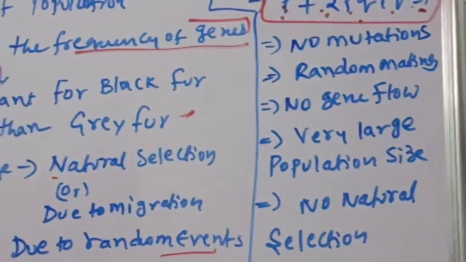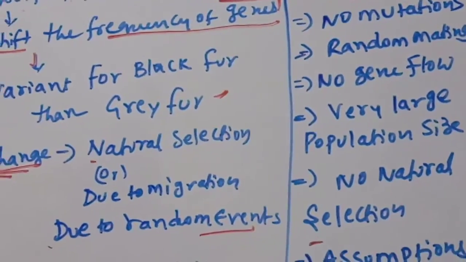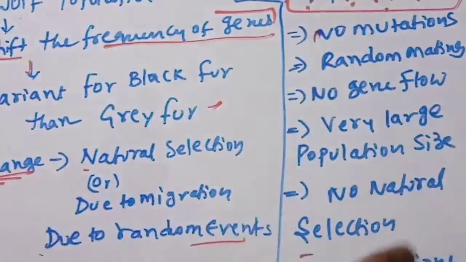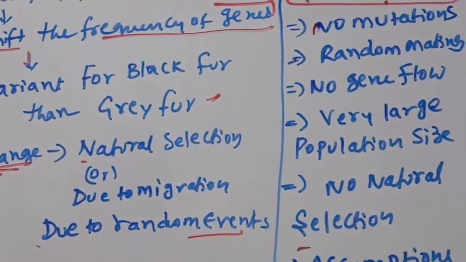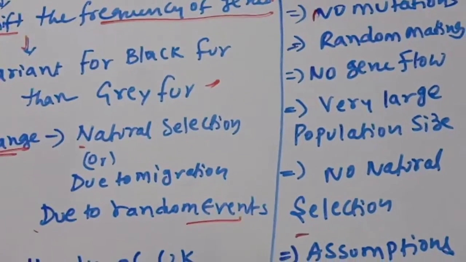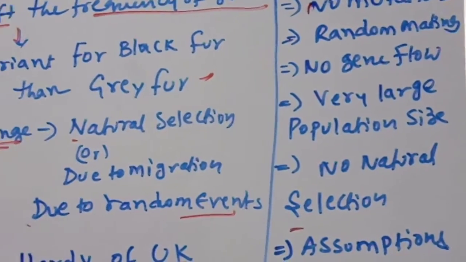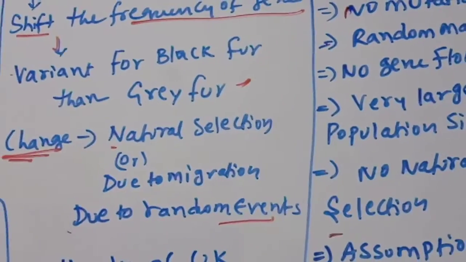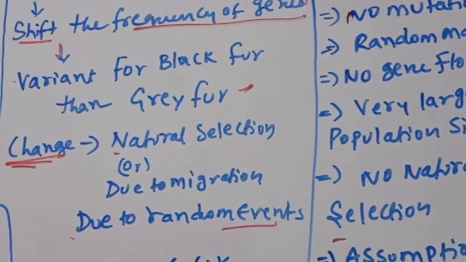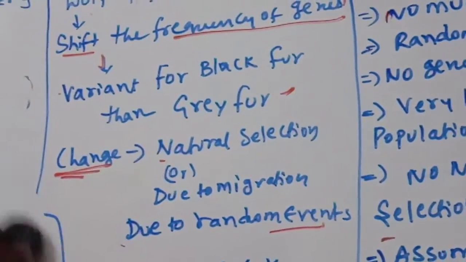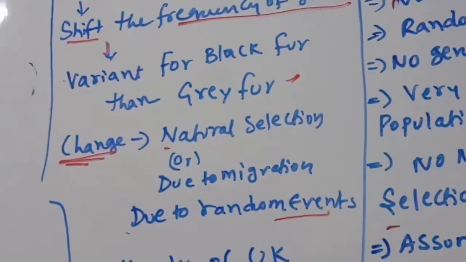So these are mainly what you should remember, children. These are the assumptions for the Hardy-Weinberg principle. Now we are going to think about a problem using the Hardy-Weinberg principle. See the explanation given.